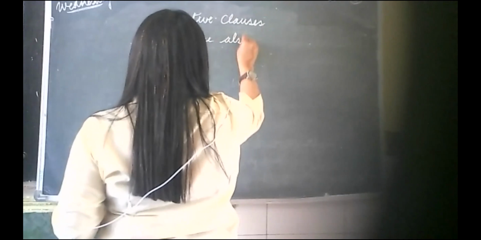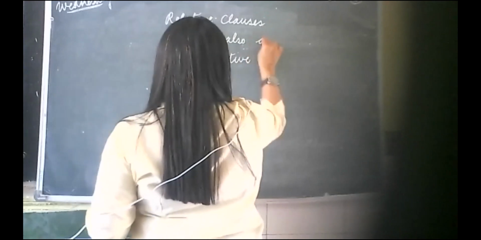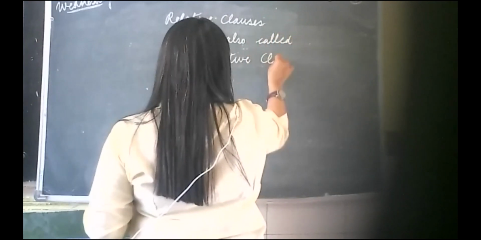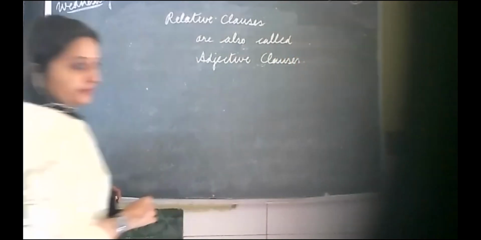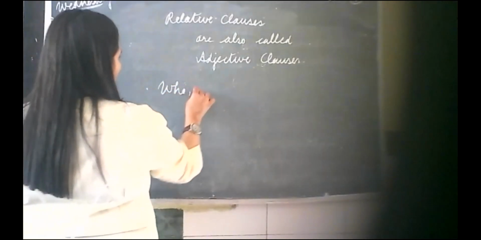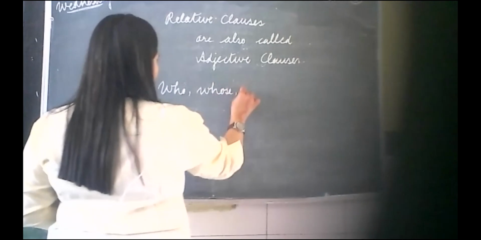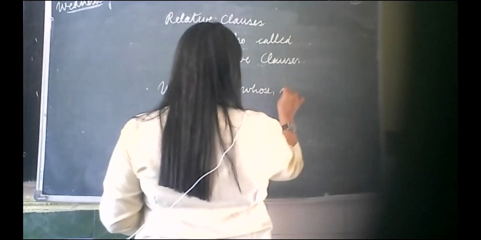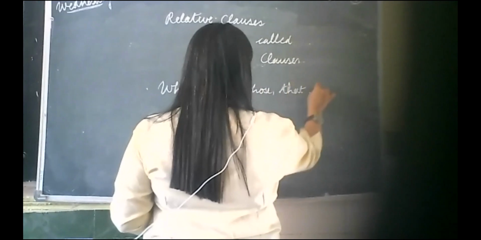So relative clauses are adjective clauses which show relation. Relative clauses are also called adjective clauses. Okay. They show the relation and we use who, whose, whom, that, where, which. Okay.